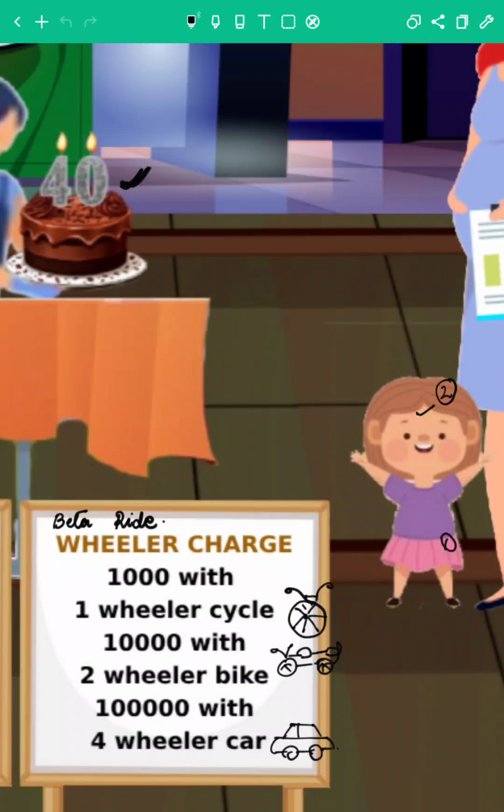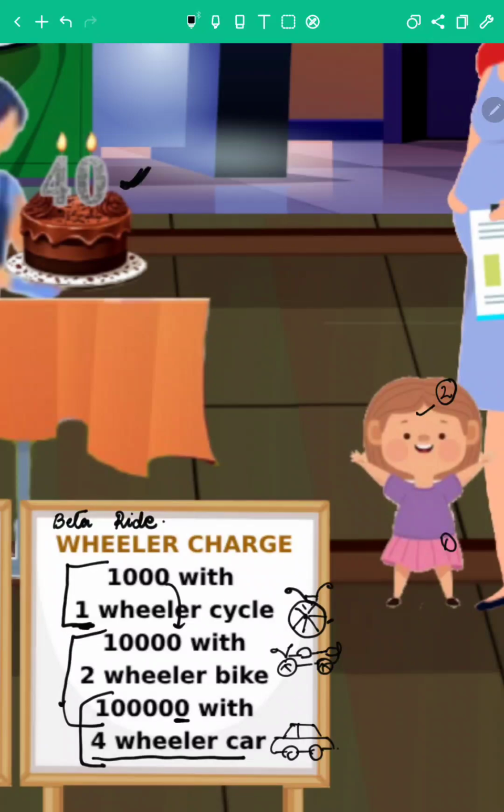They are being told that the hotel can give them a cycle, which is a one-wheeler cycle. They will sell it for 1000 rupees. If you want a two-wheeler bike, they will sell it for 10,000 rupees. So one more zero is added. And if you want a four-wheeler, a car or something, then one more zero is added, that is 1 lakh rupees.